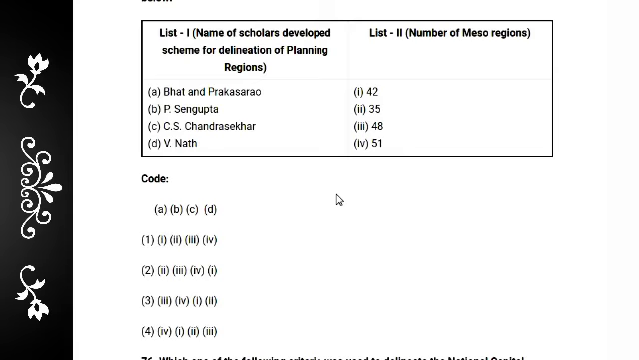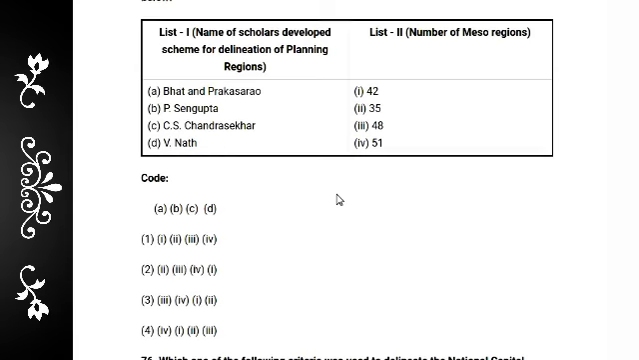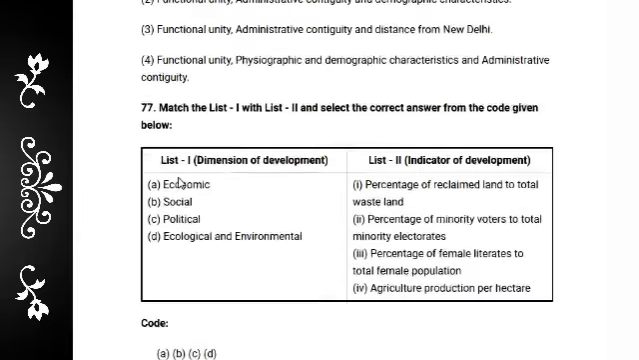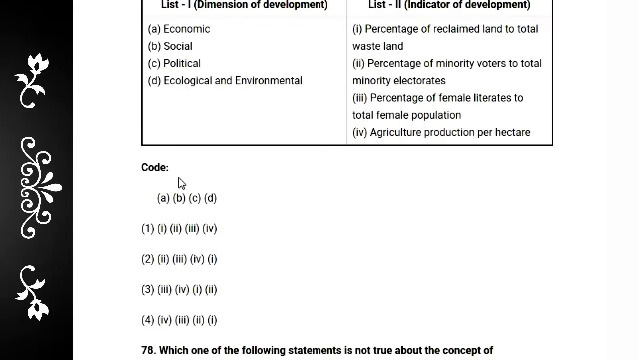And next question, question number 76. Which one of the following criteria was used to generate the National Capital Region for planning purposes? The options: functional unity and physiographic characteristics; functional unity, administrative contiguity and demographic characteristics; functional unity, administrative contiguity and distance from New Delhi; functional unity, physiographic and demographic characteristics and administrative. So definitely the correct answer is 4.